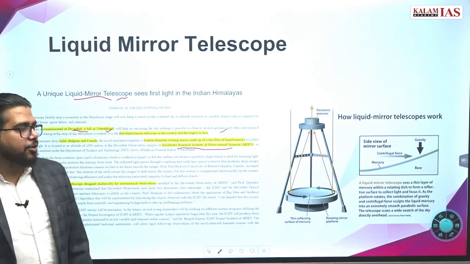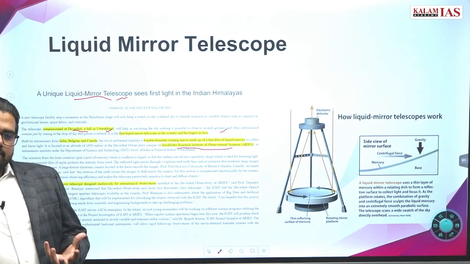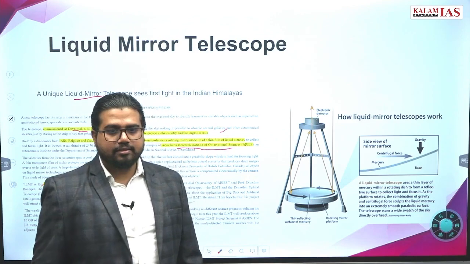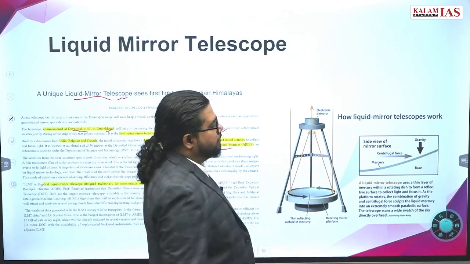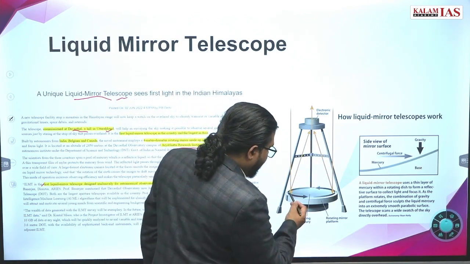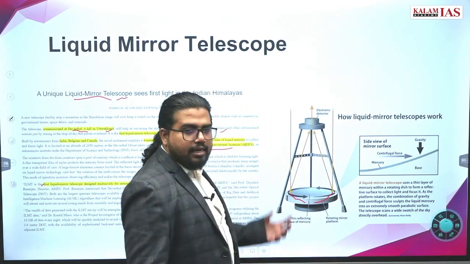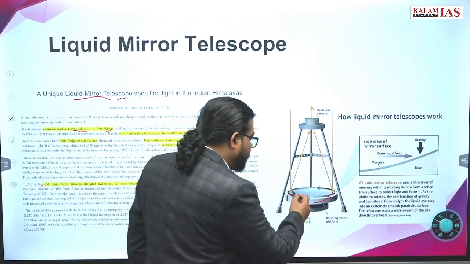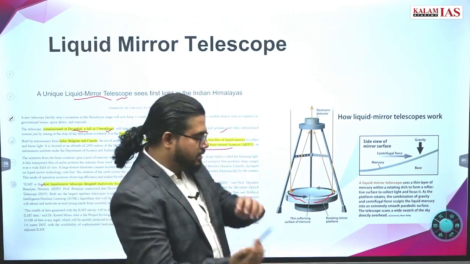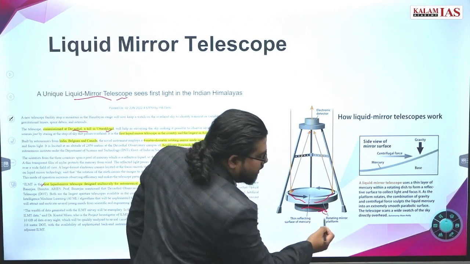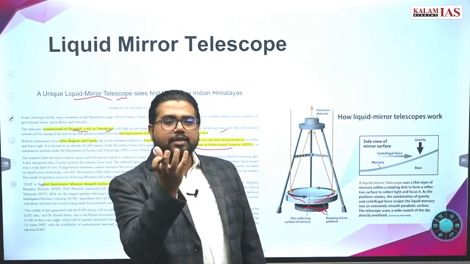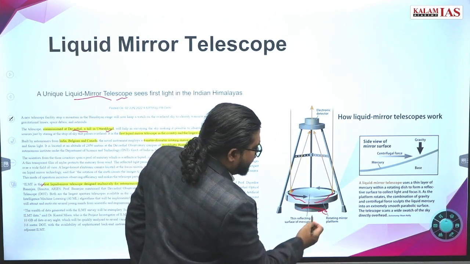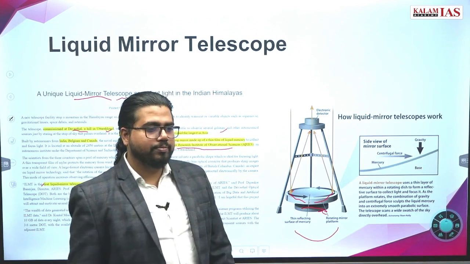What is the speciality of a liquid mirror? Functioning is, here there will be a huge mirror. What does a mirror do in this kind of system? There should be a convex mirror, something like this. Then light falling on this will be focused on this. Liquid mirror means you keep the liquid on this, then you rotate this surface. This surface will be rotating at very high speed. Due to the centripetal or centrifugal force, the liquid present here will take this form.